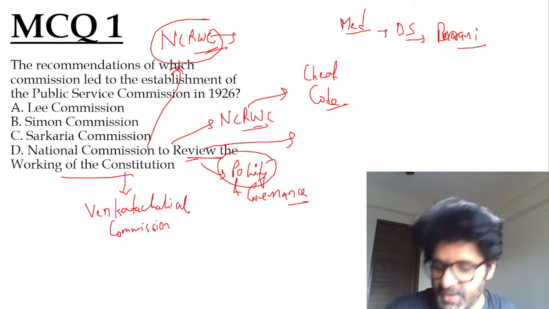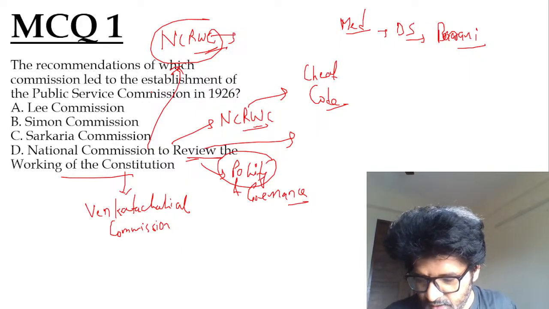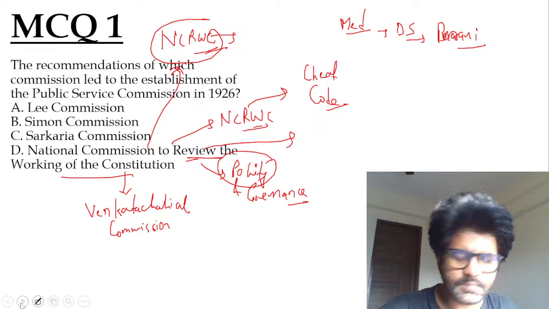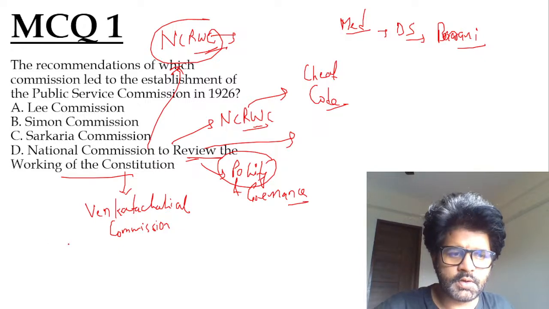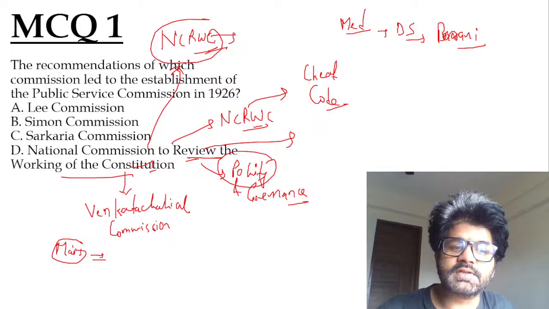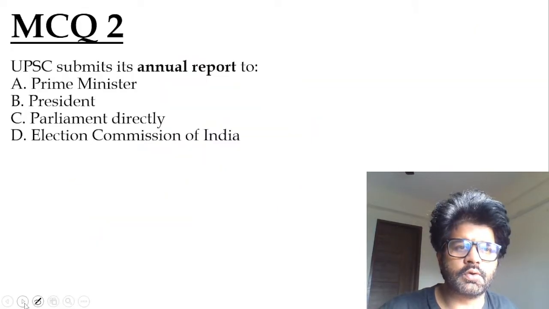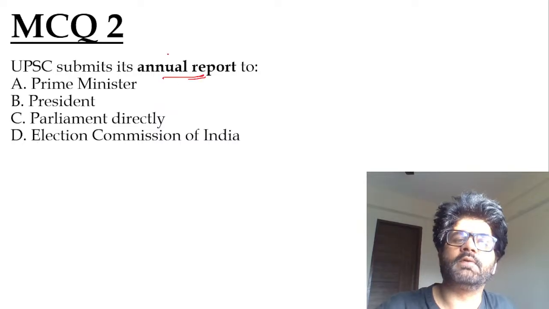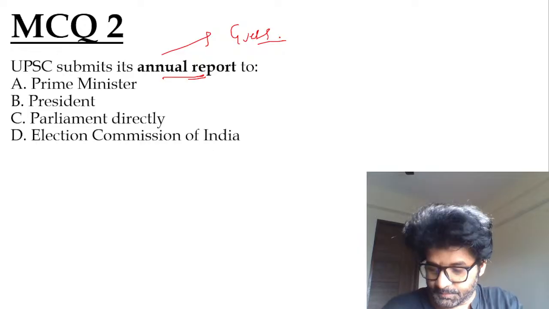So here the answer is Lee Commission, as stated by Harshini, Anandu, Gajanan, Mamta, Hannah, Rishi, Pratik and Annie. Very good, yeah. Guys and girls, I asked you people two things. Should the guys who are writing mains also be included under Pratibha Setu? And the second question is, did you people understand what the cheat code is here? How you can use NCRWC? Yes or no? UPSC submits its annual report too. I did not tell you this, but guess it. Then we'll discuss it.